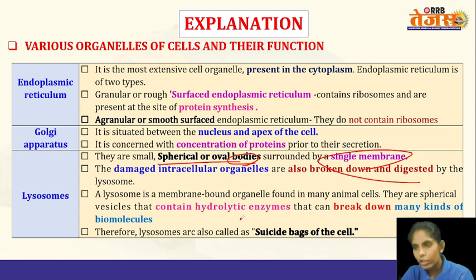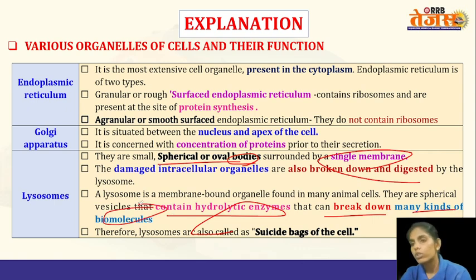And the lysosome contains hydrolytic enzymes which have the ability to break down many kinds of biomolecules. If the cell produces secretions in higher amounts, or if there is any worn out organelle which is not required by the cell, these will be degraded by the hydrolytic enzymes present in the lysosomes.